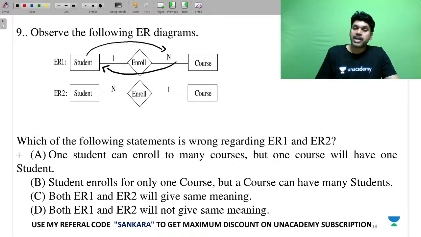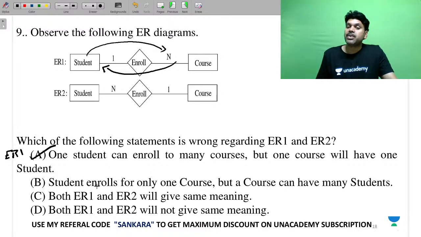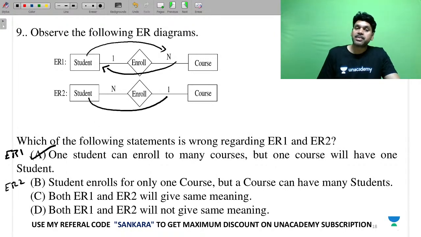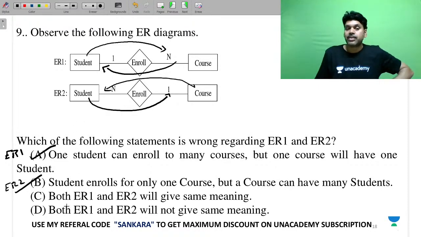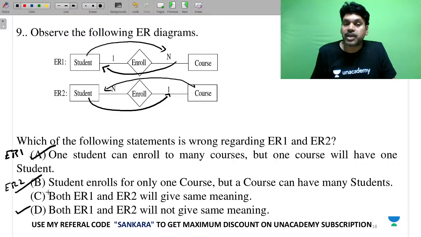So according to ER1, this is correct. One student can enroll in many courses, but one course will not have one student. And option B, according to ER2, student enrolls for only one course. Perfect. But a course can have many students. Perfect. So D is also correct. Both ER1 and ER2 will not give the same meaning.